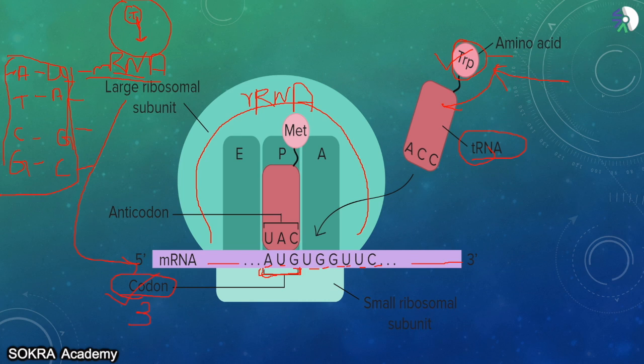So this codon is present in mRNA. Now suppose we are taking this codon, that is AUG. This is present in mRNA. Now what will tRNA do? I told you tRNA is going to transfer something. What is it going to transfer? It is going to transfer a new segment on mRNA.